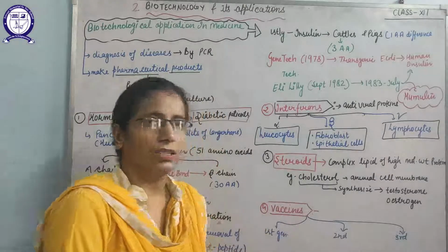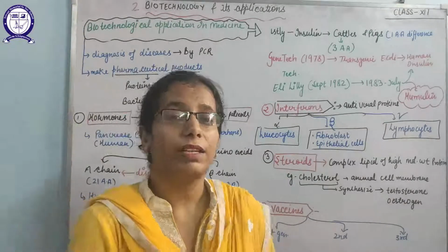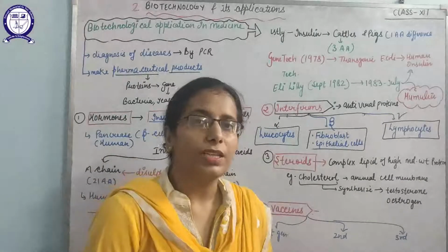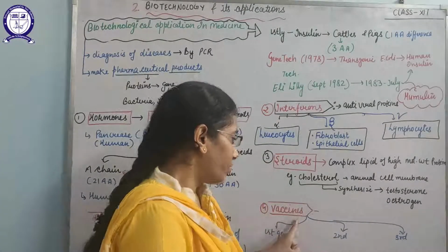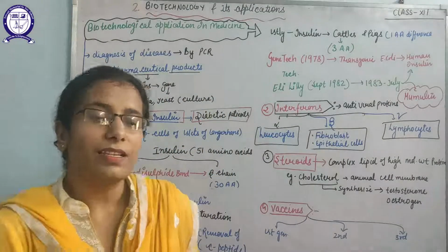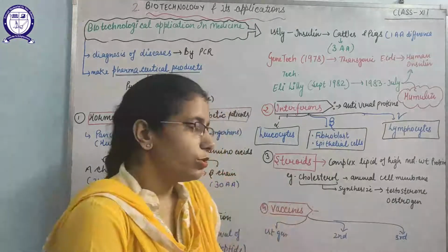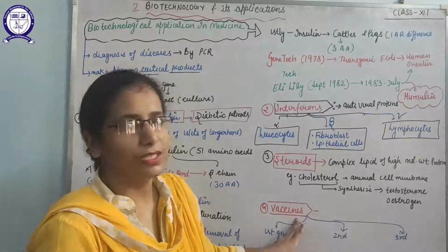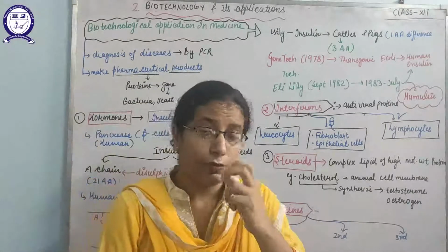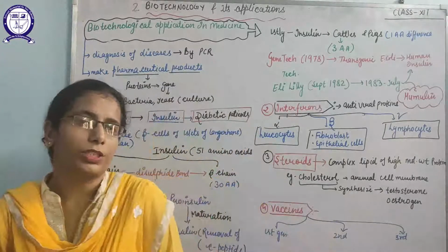Next, fourth is the vaccines. What are vaccines? Vaccines are dead, weak, or inactivated pathogens that are inoculated into the body to enhance immunity. As technology improves, vaccines are also improving. In the beginning, vaccines were discovered by Edward Jenner when he was studying smallpox. Firstly we were using the complete pathogen. We would just inactivate that pathogen, then inoculate it into the patient's body.